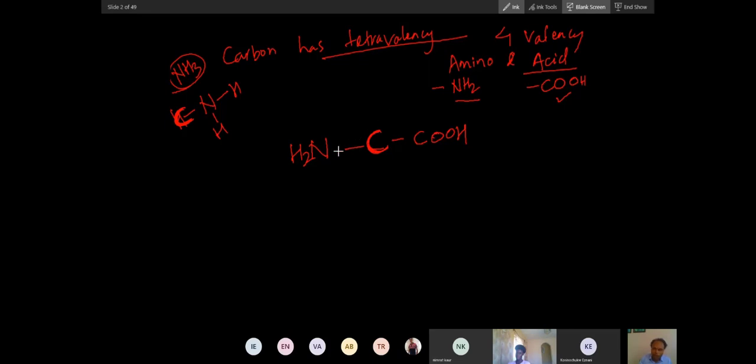And then what is left is 2 bonds that have to be fulfilled. So 1 bond is fulfilled by hydrogen. The other bond will be fulfilled by some other group, like a side chain. What is the side chain? Side chains are different for different amino acids. We will talk about that side chain. For the time being we will represent it by R.